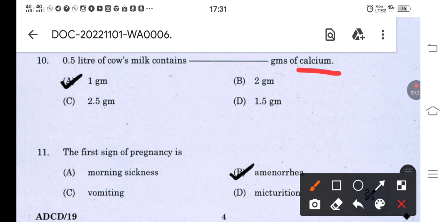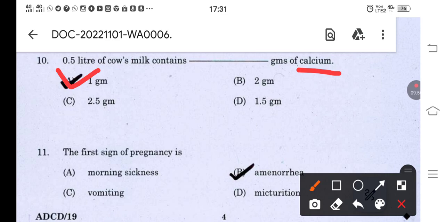Over here they have given 0.5 liters of cow's milk, how much does it contain? So it is nearly 1 gram. They have not given us milligram, but when you convert it into a gram, it will come around 1 gram of calcium.